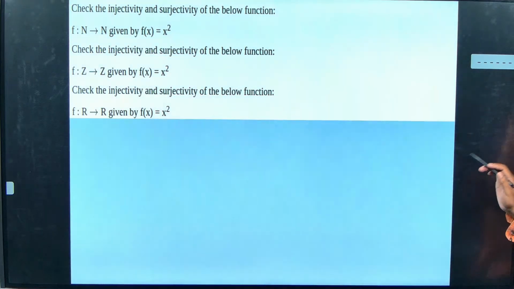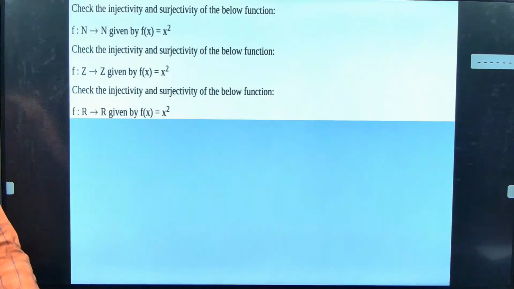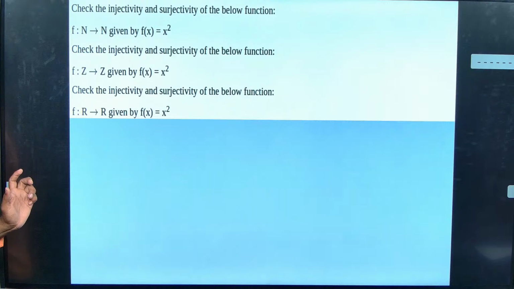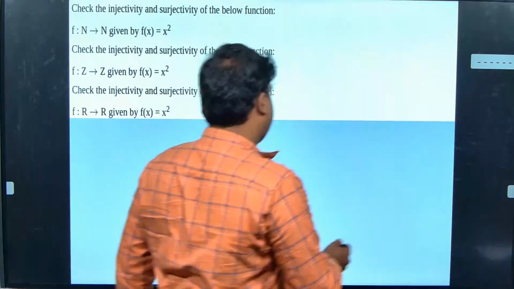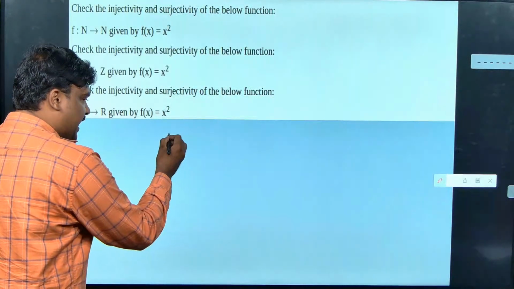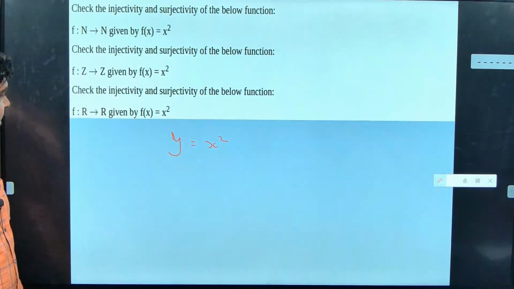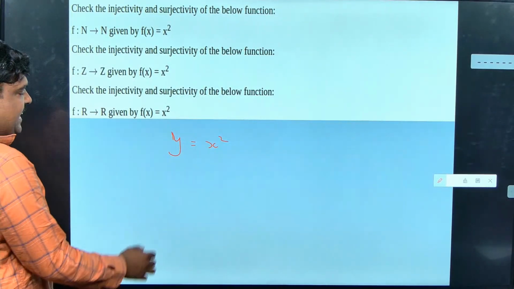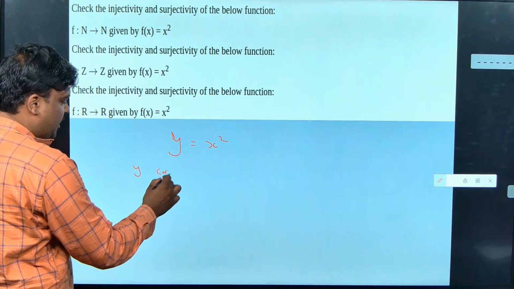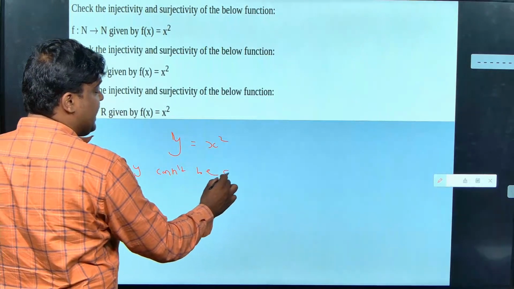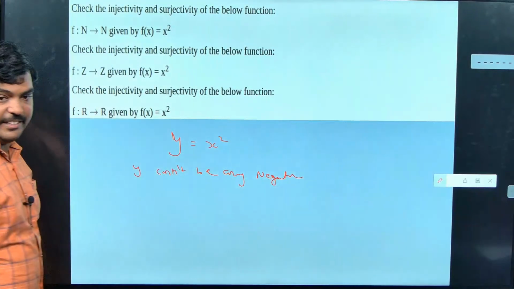Okay, so anyway, I know that x square is not an onto function, right? Give an example. What kind of example I can give? I'll take y equal to x square, and I'll take it as a real number. If I take any negative number, y can't be any negative number, since square makes everything positive.